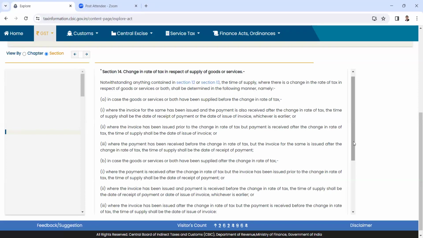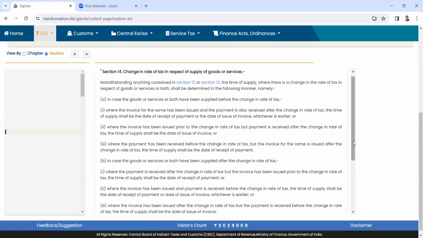Now, from 1st January 2022, two of them were left out. That is, the government authority and government entity were denied this special treatment or special rate. Consequently, only supplies made to the central government, state government, union territory government, or local authority were getting that special rate of 12% or 5% in some cases.